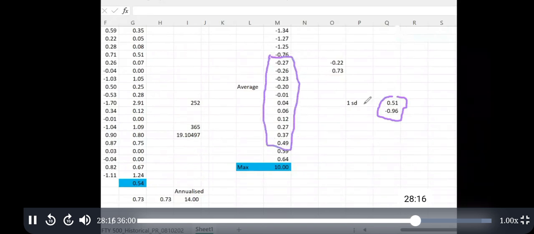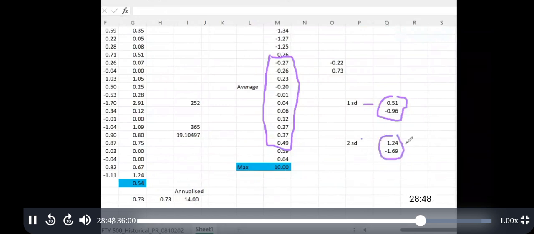68% of data will fall in one standard deviation range. Okay. Now, if you want to find the two standard deviation range, the upside will be average plus 2 multiplied by standard deviation, and the lower will be average minus 2 into standard deviation. So it will have 95% of the data between this.